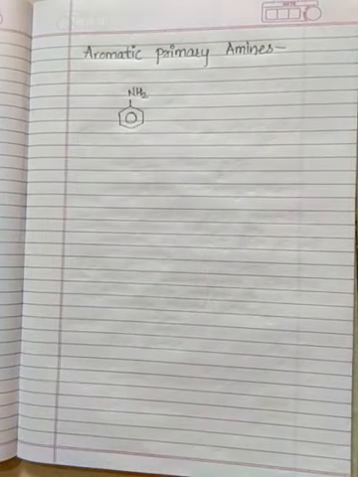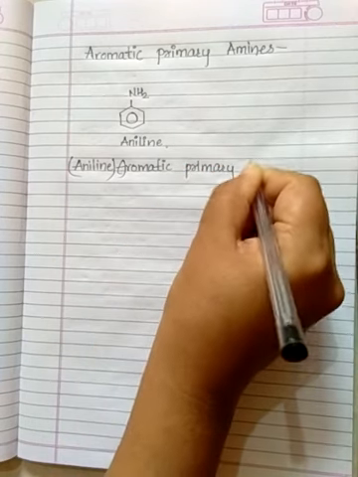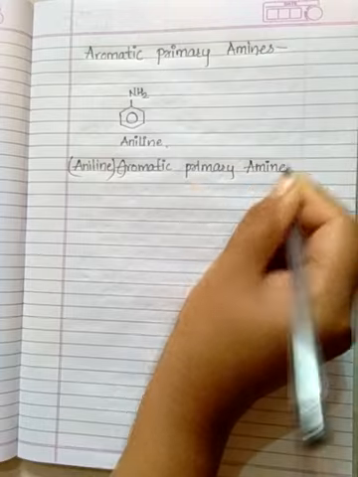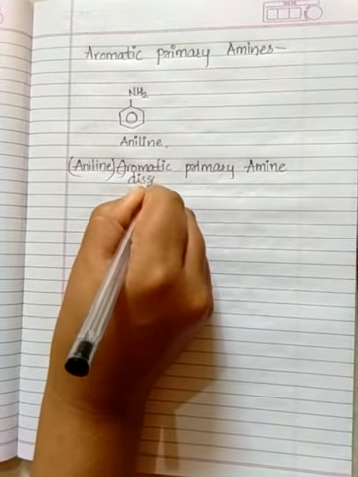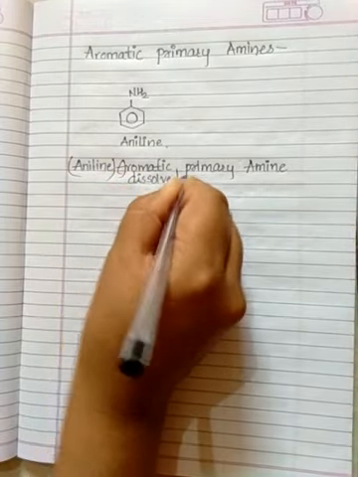When an aromatic primary amine, that is aniline, is dissolved in strong acids, which are the strong acids? You already know them: H2SO4 or HCl.